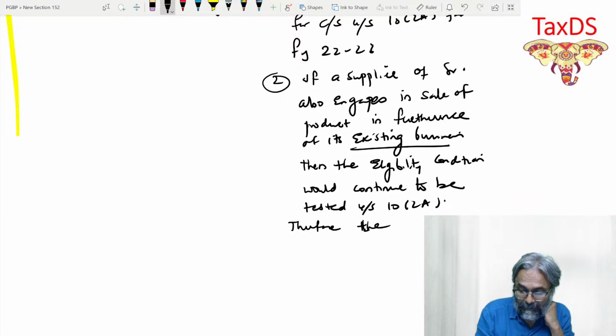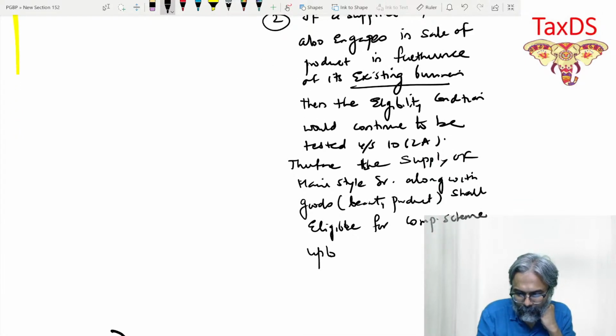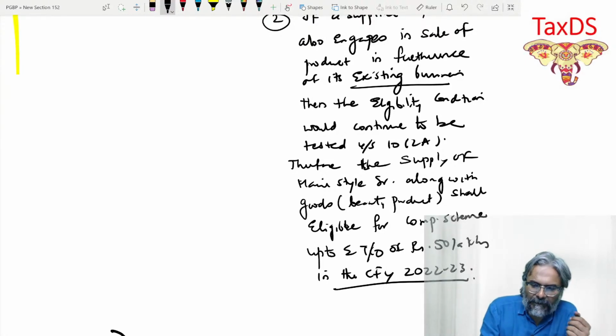Therefore the supply of hairstyle service along with goods, in the bracket beauty product, shall be eligible for composition scheme up to the aggregate turnover of rupees 50 lakhs in the current financial year 22-23.